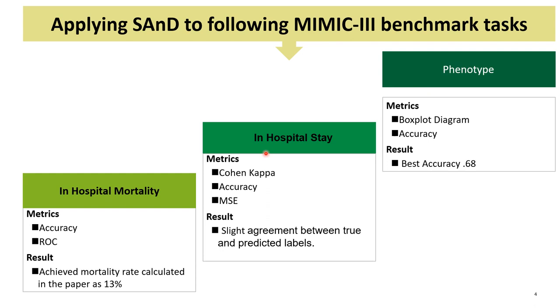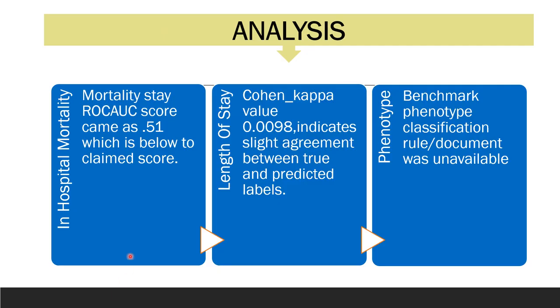We have utilized benchmark phenotype classification from another paper in this model. We have included patients with less than 100 lab tests during their hospital visits, median value around 30, and have achieved accuracy of 0.68. Here is our analysis of the result.